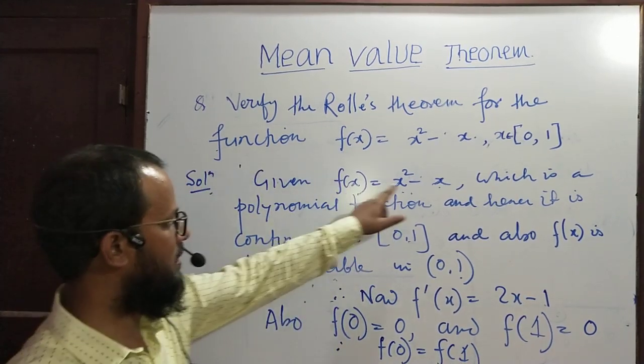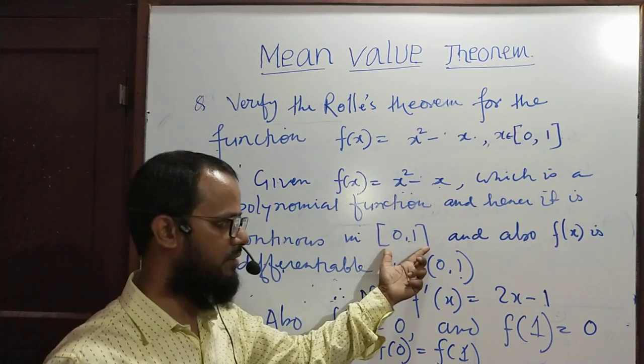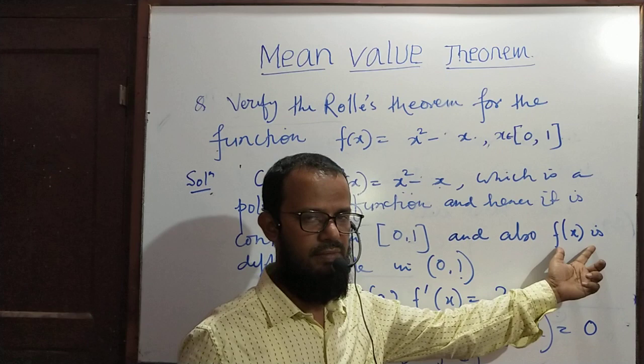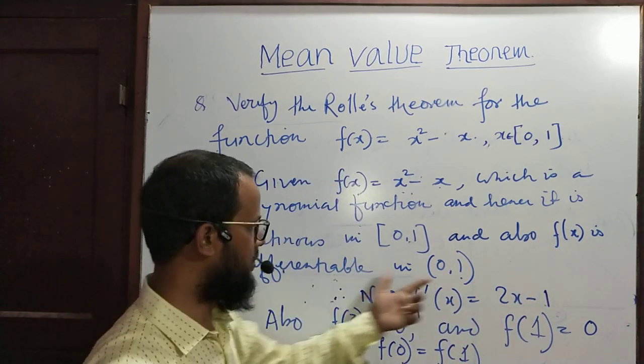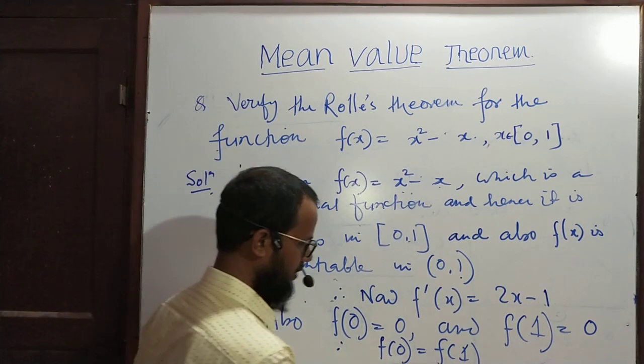So from the first statement, the function is continuous in the closed interval. In the second statement, f(x) is differentiable in the open interval 0, 1, and the functional values are the same.